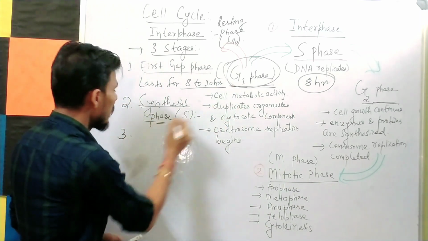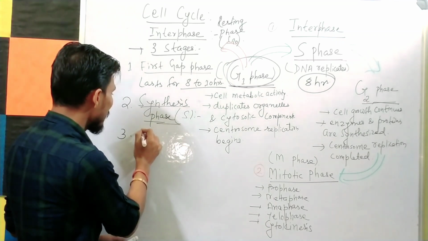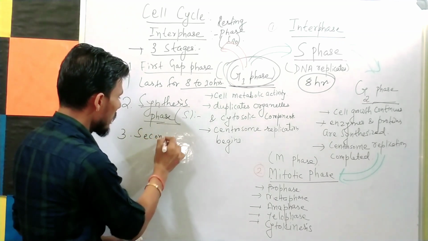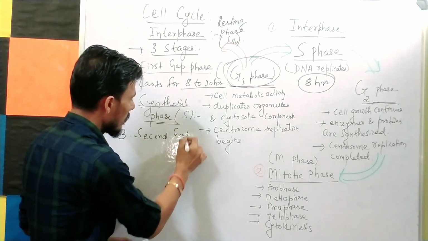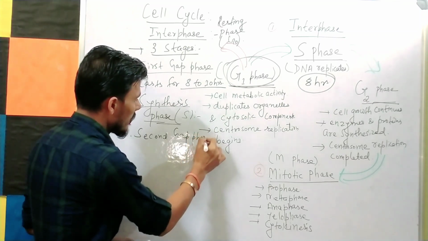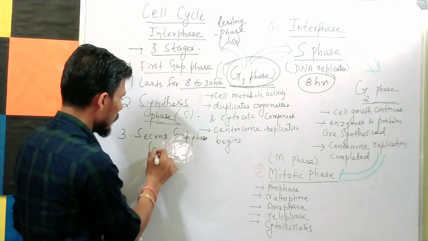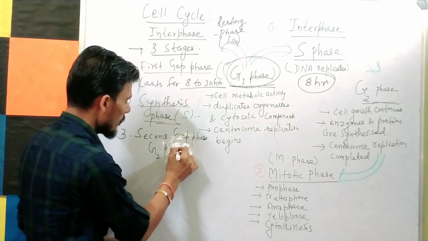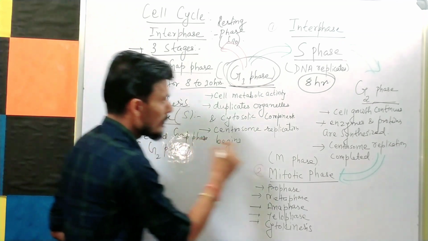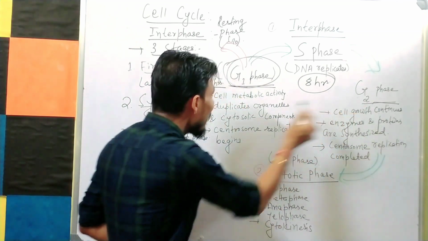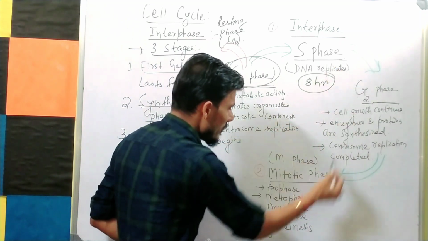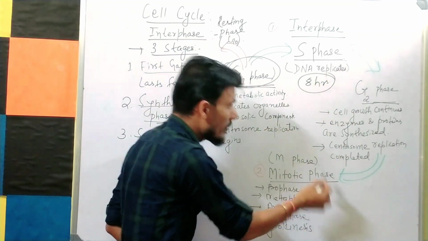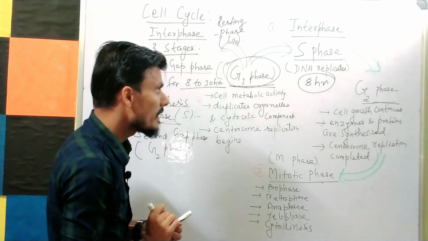Next is the G2 phase, or you can say the second gap phase. So what is the G2 phase? G2 phase is the interval between S phase and the mitotic phase. So what is happening here in the G2 phase?